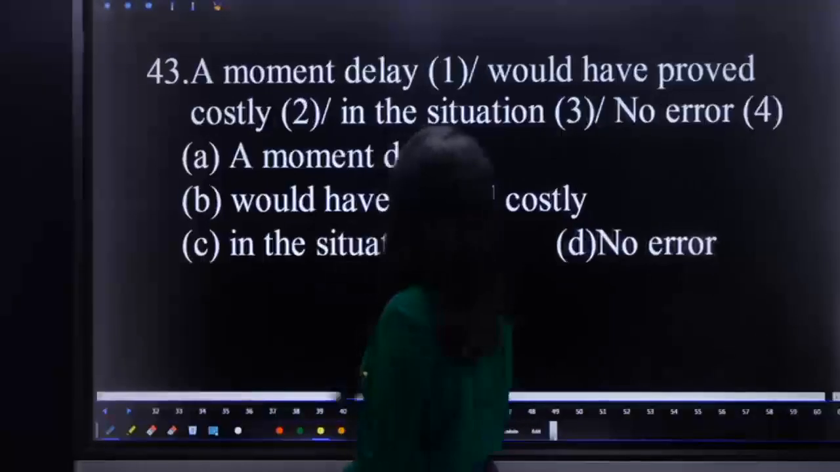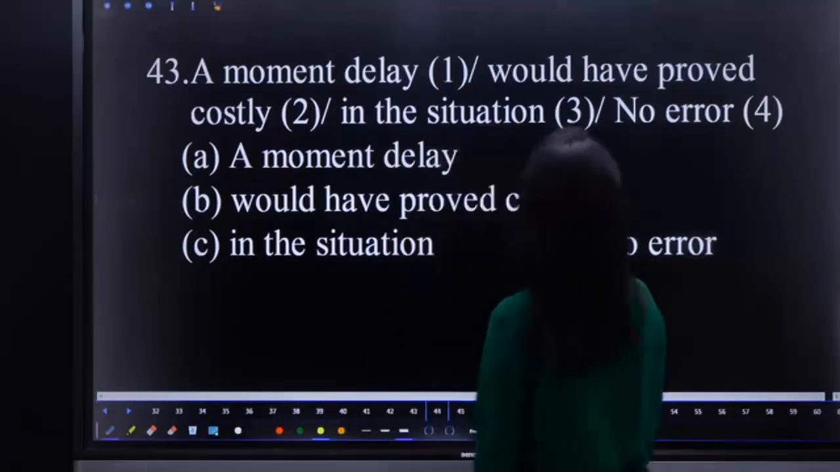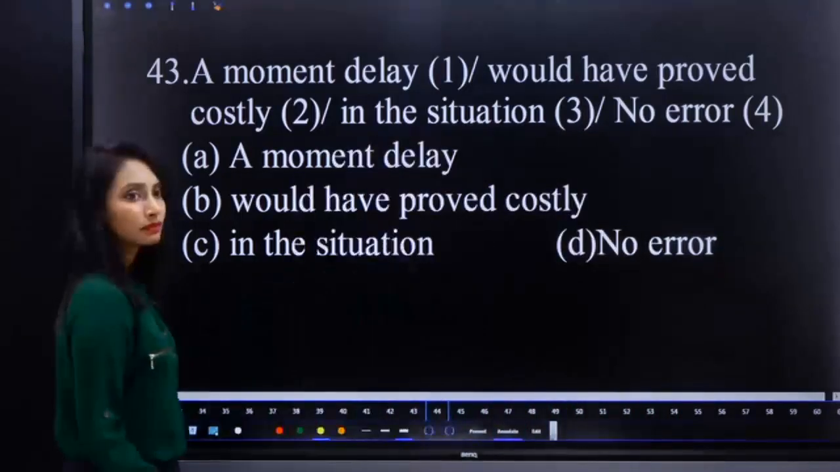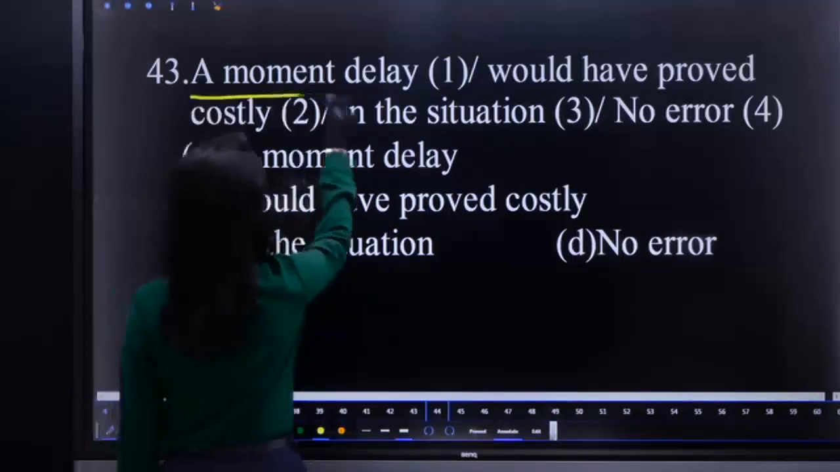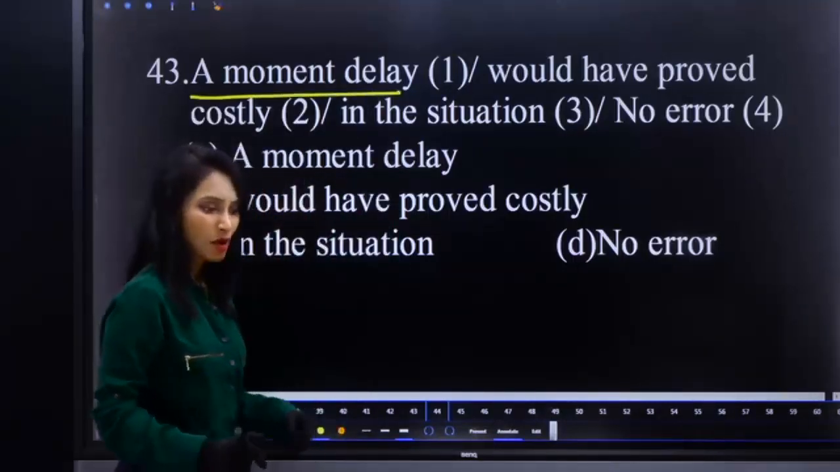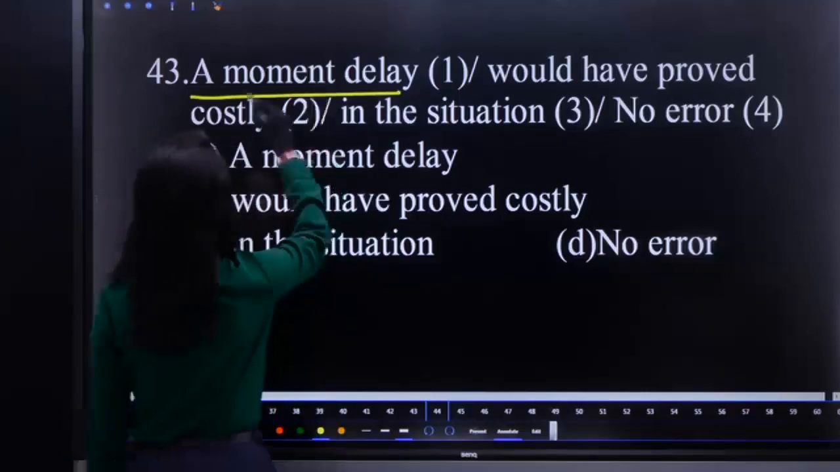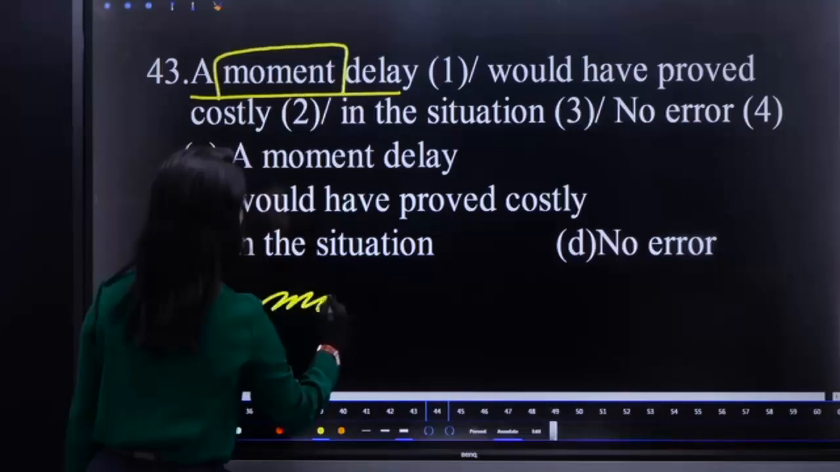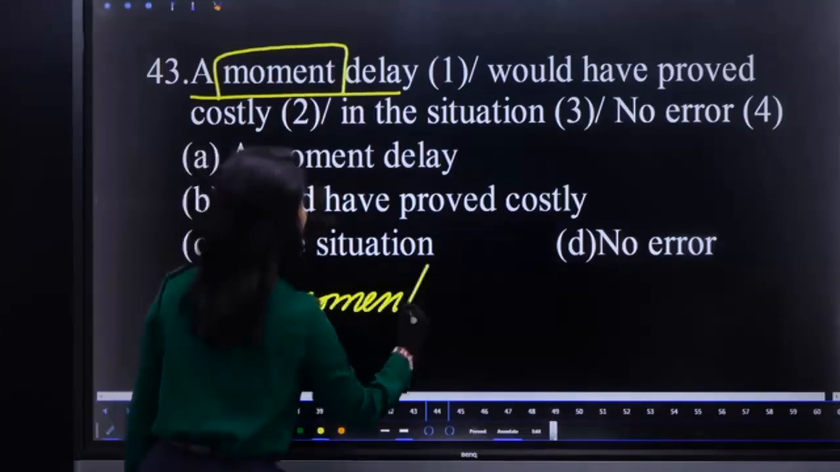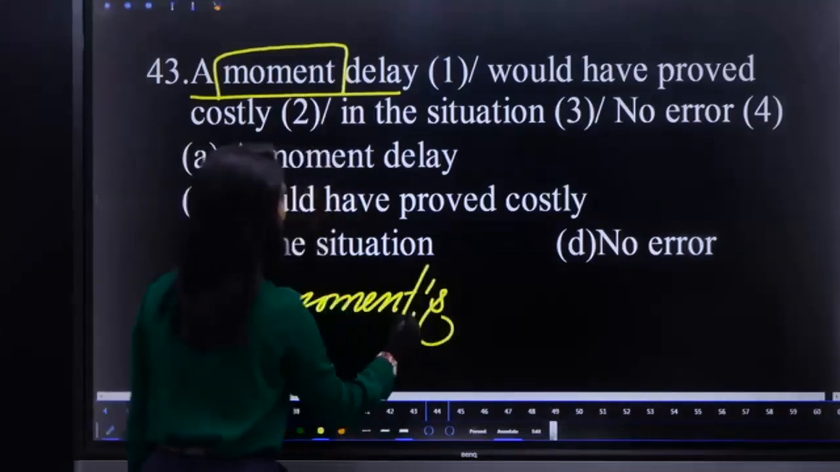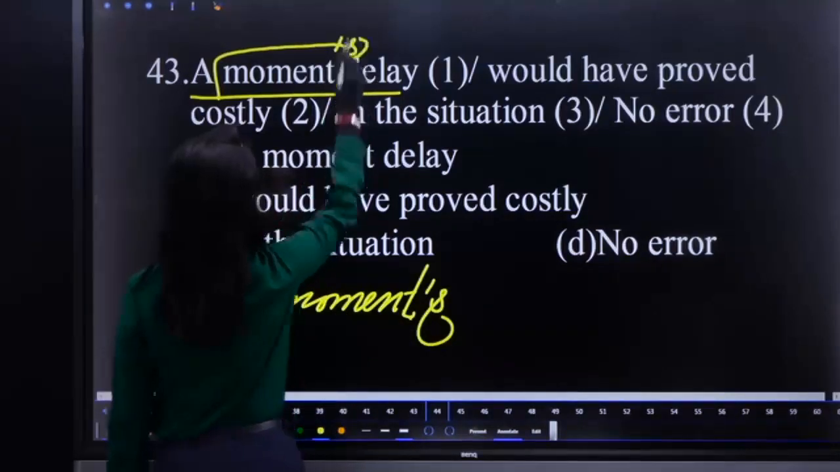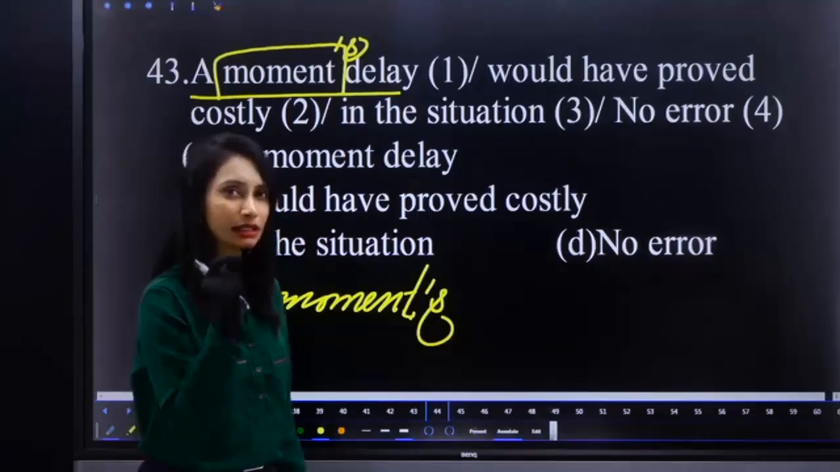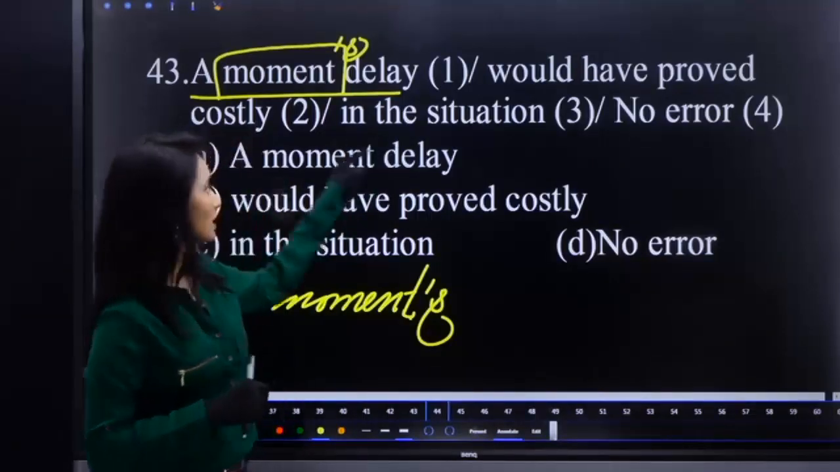A moment delay would have proved costly in the situation. What is the error? Here we are not talking about delay a moment. Here we have to give possession to this because we are using it in the sense of possession. So a moment's delay. So add apostrophe s to the moment. How much delay? A moment's delay, a little delay would have proved costly in the situation.